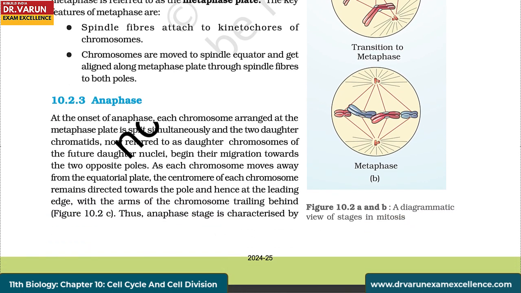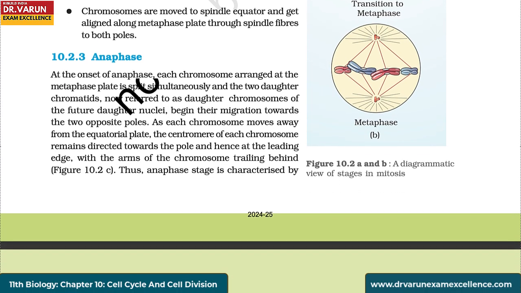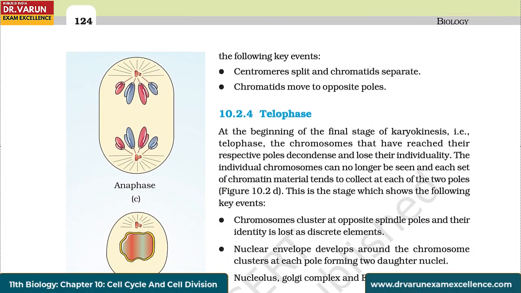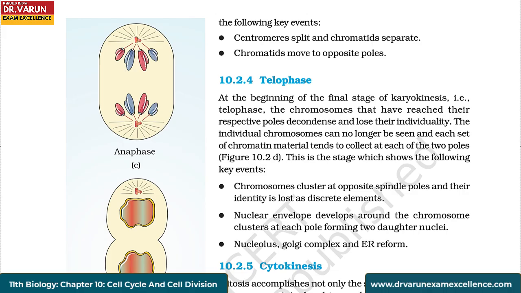Anaphase. At the onset of anaphase, each chromosome arranged at the metaphase plate is split simultaneously and the 2 daughter chromatids, now referred to as daughter chromosomes of the future daughter nuclei, begin their migration towards the 2 opposite poles. As each chromosome moves away from the equatorial plate, the centromere of each chromosome remains directed towards the pole and hence at the leading edge, with the arms of the chromosome trailing behind. Thus, anaphase stage is characterized by the following key events. Centromeres split and chromatids separate. Chromatids move to opposite poles.